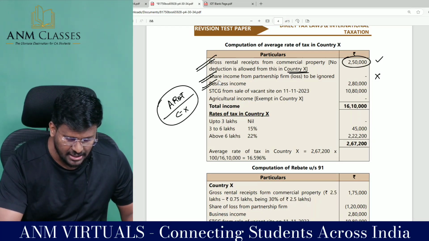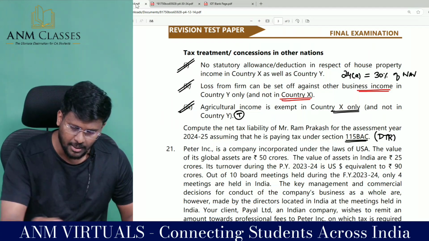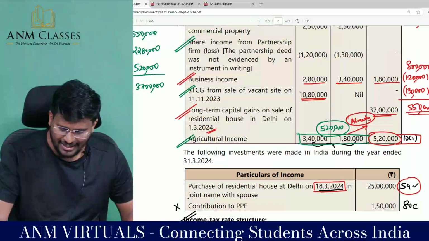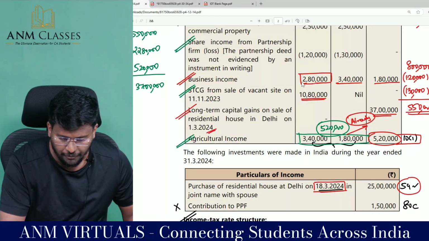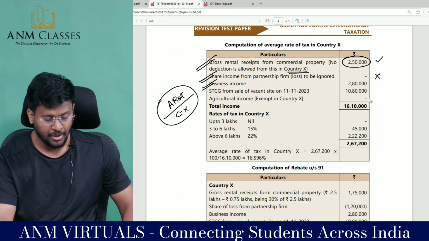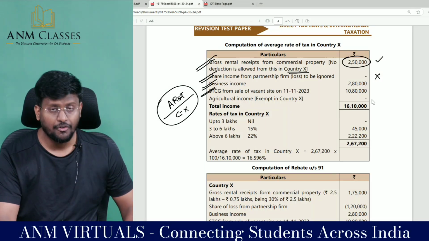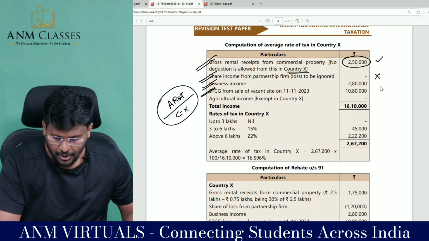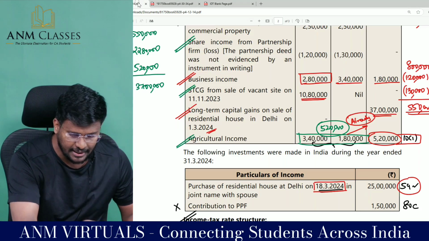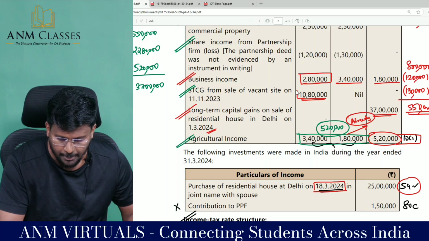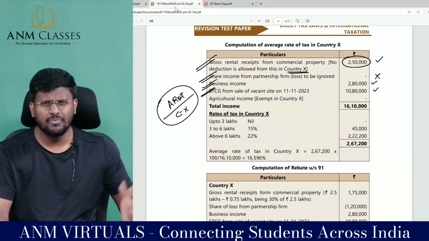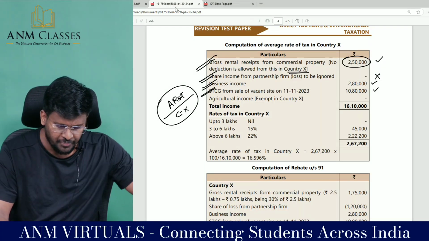Business income from that country, I earned a business income of 2,80,000. This is the business income. Short-term capital gain from sale of vacant site from the other country, 10,80,000. This is the short-term capital gain, my dear lovable students. There is no specific exemption or deduction.